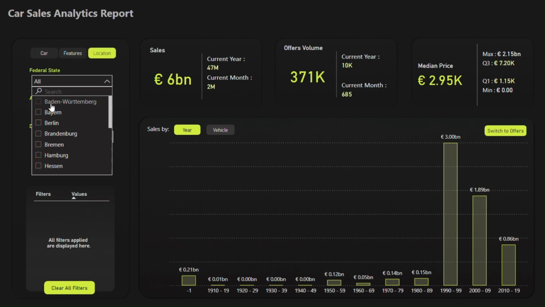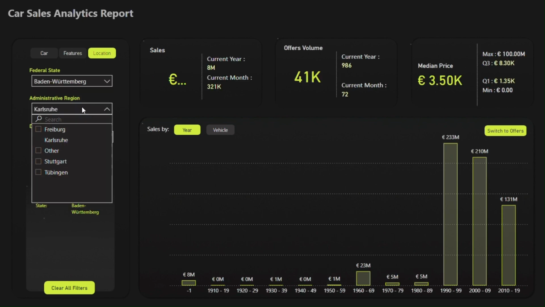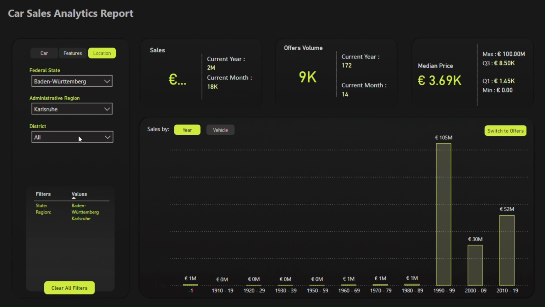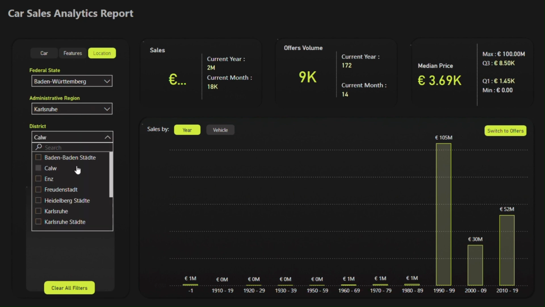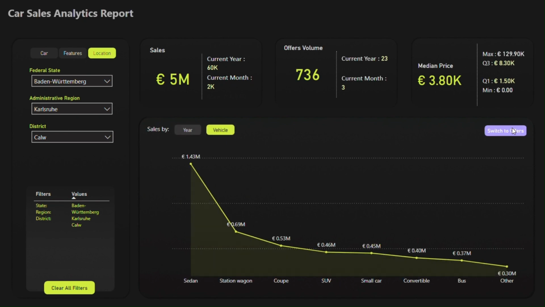And apart from that, we have switch options. So for example, switch to offers, and switch to sales. And then when we click on sales, we can see sales by year and vehicle, same with offers also. So that's it.